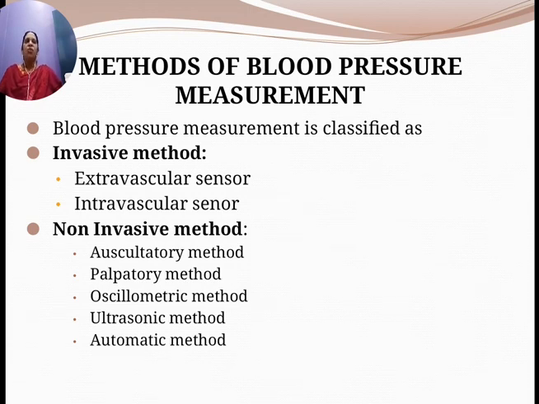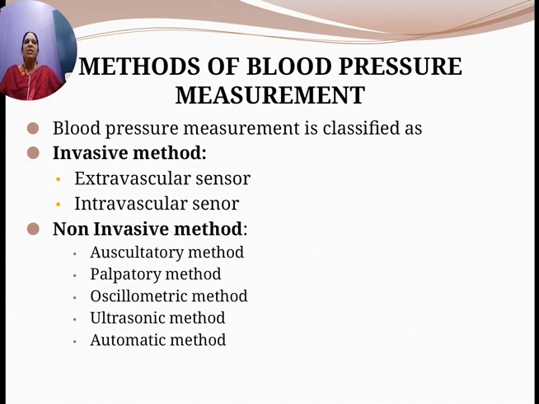It acts as a warning to the person who is suffering with high or low blood pressure, because you can save the person from untimely death, and also you can prevent heart attacks. So this is why we are measuring the blood pressure. There are different methods of measurement of blood pressure. We have the two basic classifications of blood pressure measurement, that is invasive method and non-invasive method.